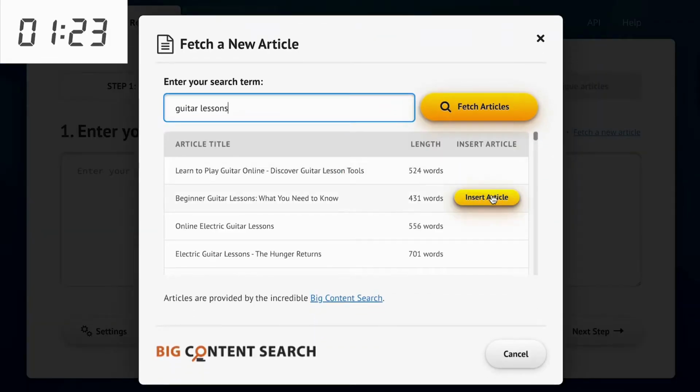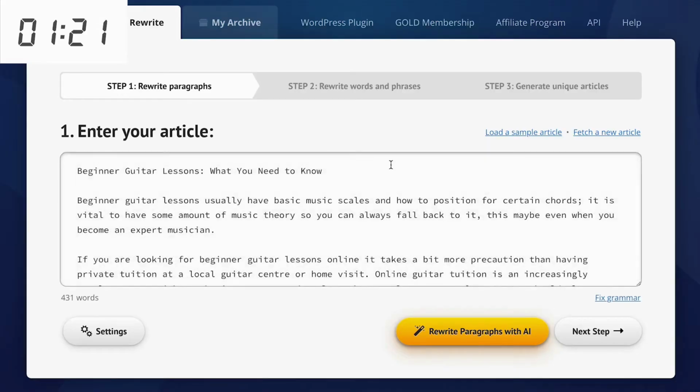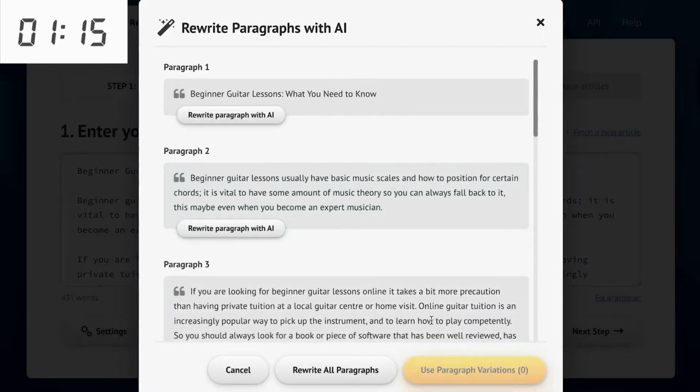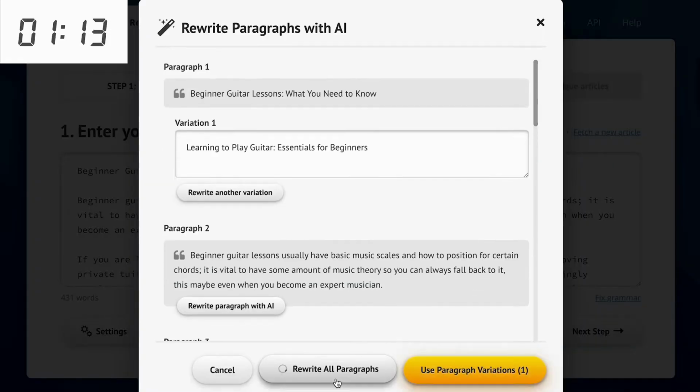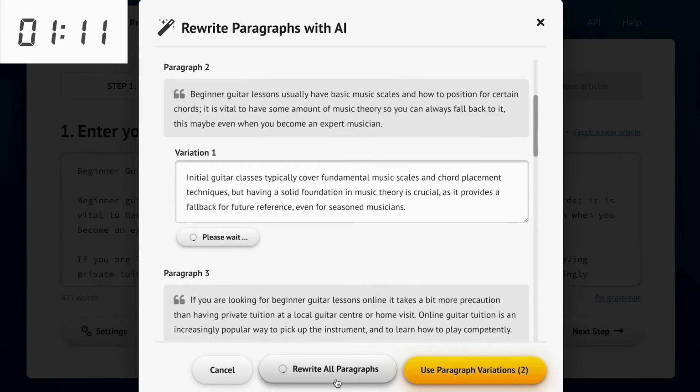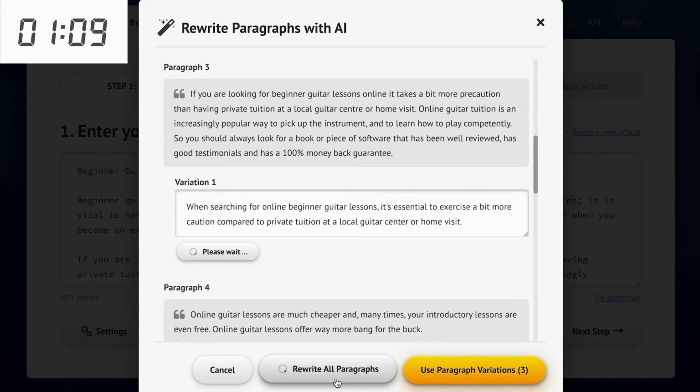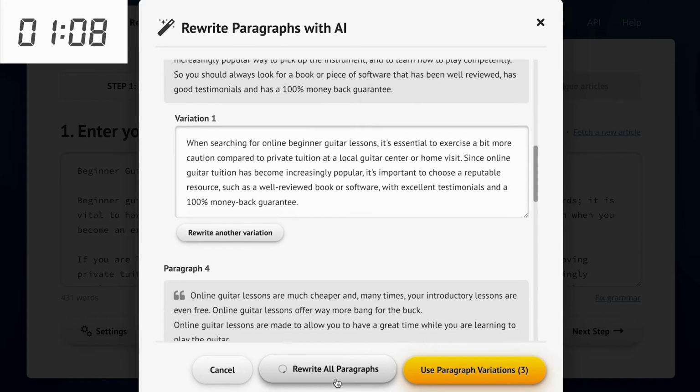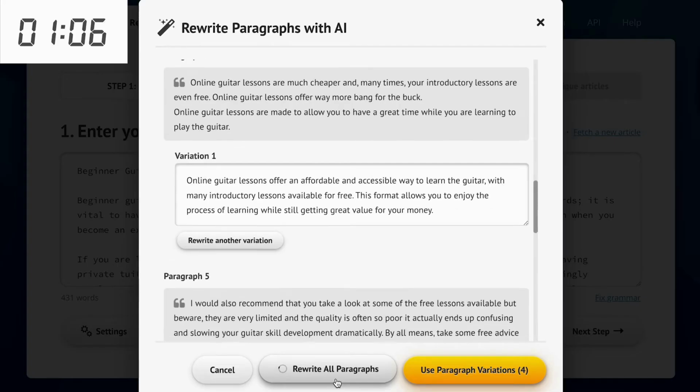Let's pick this article, and bam, there it is. Now we'll take each paragraph and rewrite it like we're Shakespeare. Let's click Rewrite Paragraphs with AI. And now it takes just a single click, and you can already see the magic happening. Our cutting-edge AI is rewriting each paragraph, and every rewrite is done with absolutely mind-blowing quality.